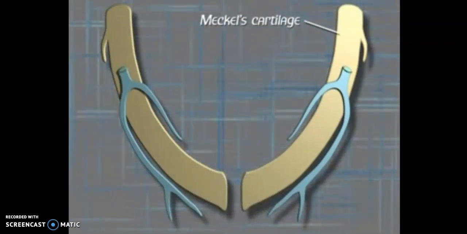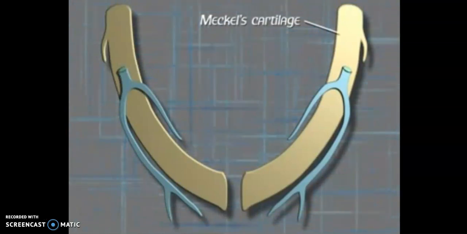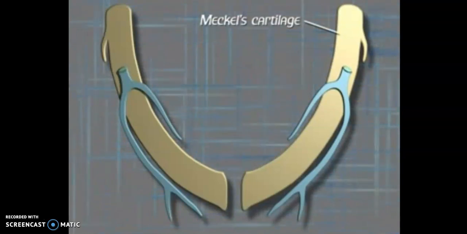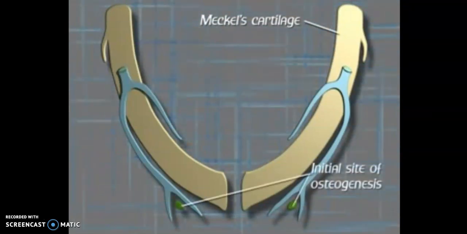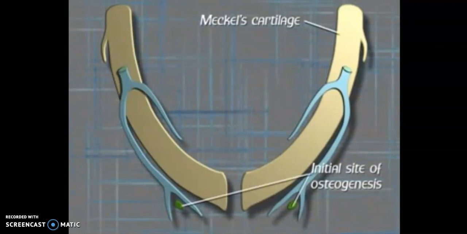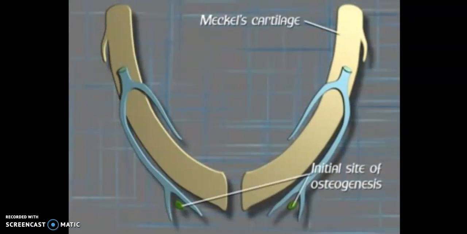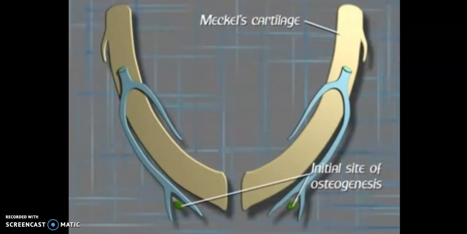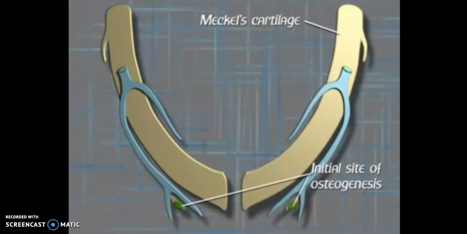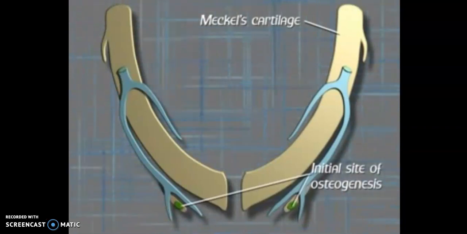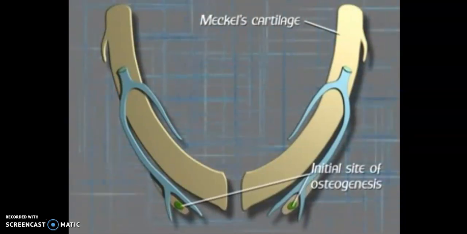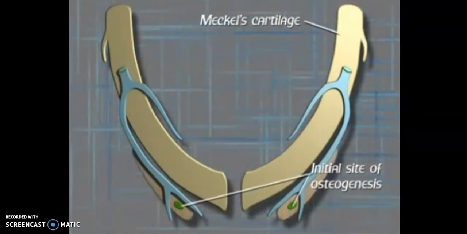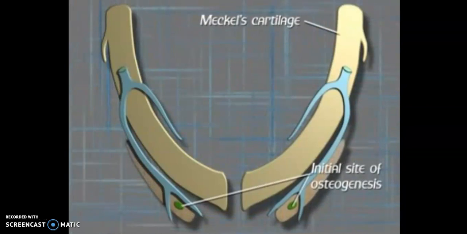During the 6th week of embryonic development, on the lateral aspect of Meckel's cartilage, a condensation of ectomesenchyme occurs in the angle formed by the division of the inferior alveolar nerve into its incisive and mental branches. From this center of ossification, bone formation spreads anteriorly to the midline and posteriorly towards the point where the mandibular nerve divides into lingual and inferior alveolar nerve. Bone formation spreads rapidly and surrounds the inferior alveolar nerve to form the mandibular canal.